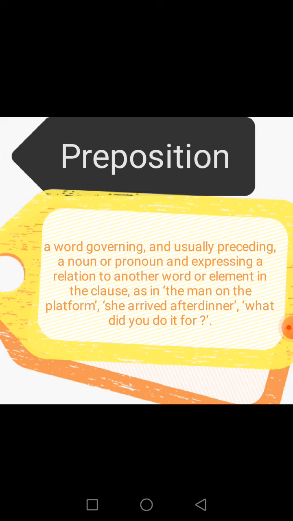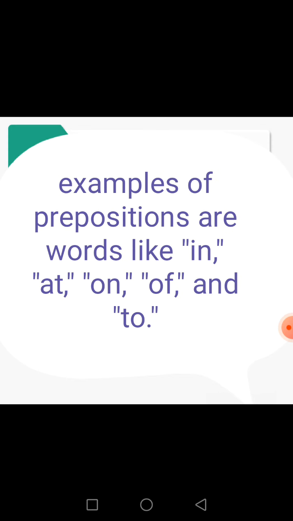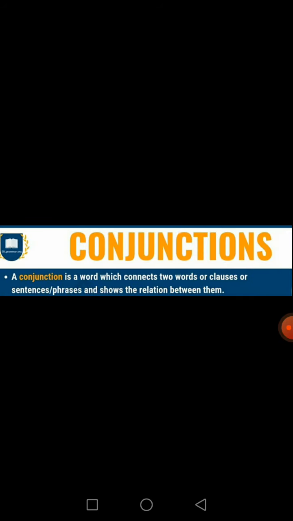As in this example, guys, the last three lines are examples. For example, the man on the platform. On the platform. Same like she arrived after dinner. After dinner. So these are the examples of prepositions. Let's have another few examples. Words like in, at, on, of, and to. Basically, these are linking words, and these linking words are known as prepositions.